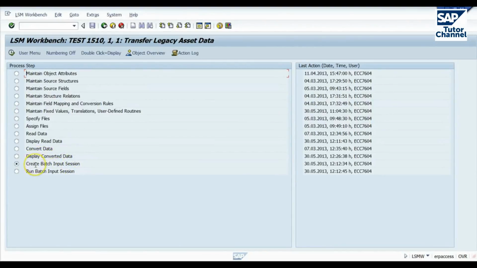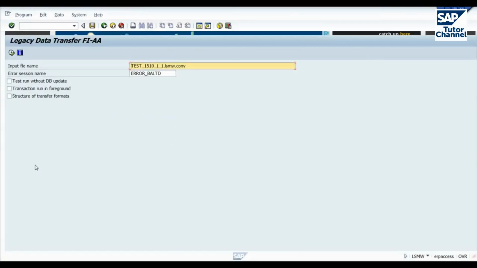Now the next thing we do is create a batch input session. Here we have an option to run it in test mode without updating the database. Always a good idea to do that initially. If we're having problems, we can run the transaction in the foreground, so we see each step as the data is being loaded, and that's good for debugging problems. This last one here just displays the structures that we've used, but it's not really necessary. Once we've got the test data running okay and everything looks good, we don't have to run it in the foreground. We just uncheck all these boxes, execute it, and that creates a batch.